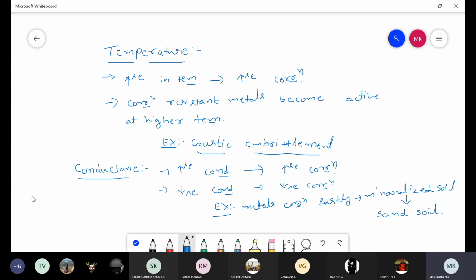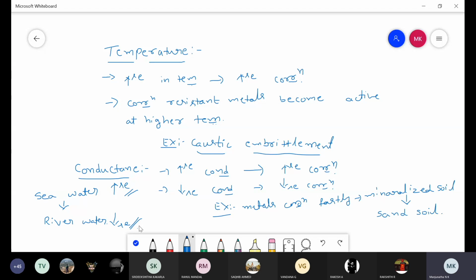Another example, metals undergo corrosion very fastly in the case of sea water. In sea water, it undergoes corrosion very fastly than river water, because in the case of sea water there is an increase in the conductance, therefore metal undergo corrosion very fastly, but in the case of river water metal undergo corrosion very slowly because of lower conductance.